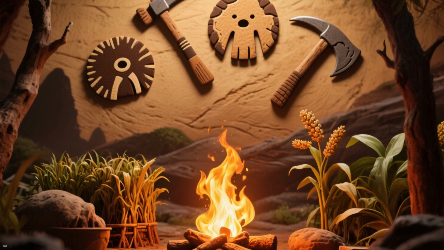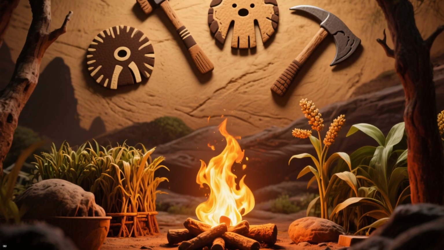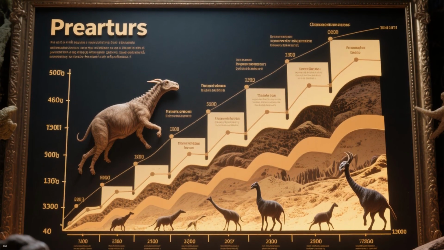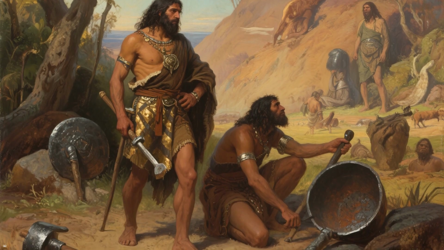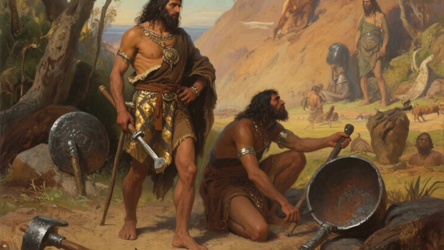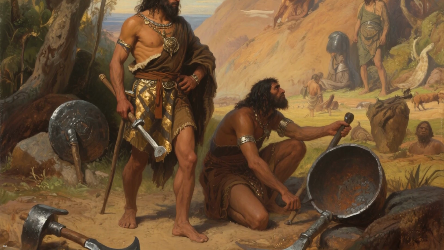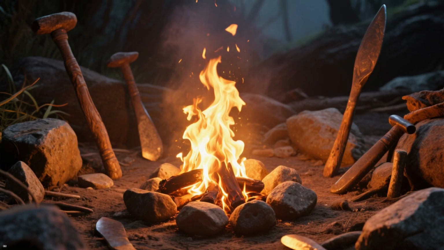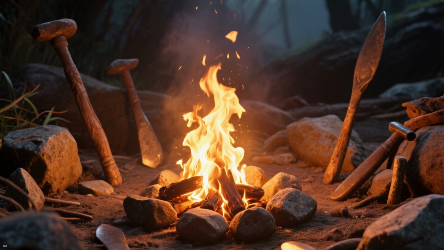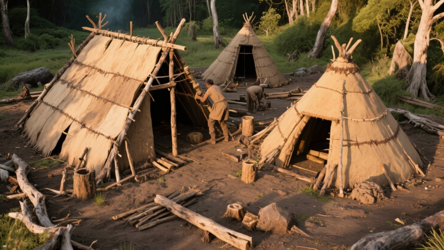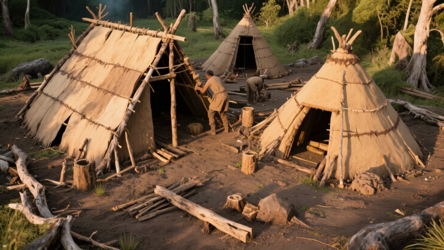Now we'll talk about the characteristics of the Prehistoric Age. First of all, this was the longest period in the history of mankind. This age started when humans evolved on Earth and ended when humans started using iron tools. During this period, humans learned to control the fire. They also learned to make weapons. They also learned to settle in one place and make shelters for themselves.